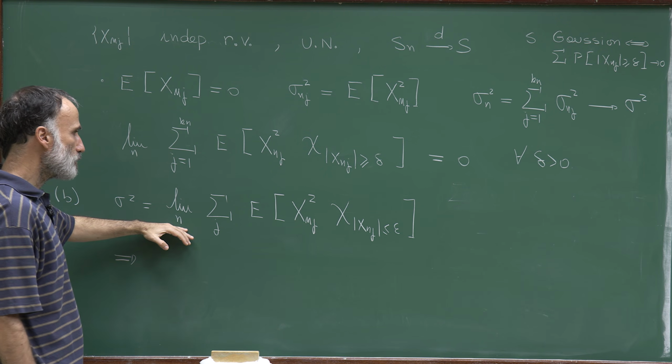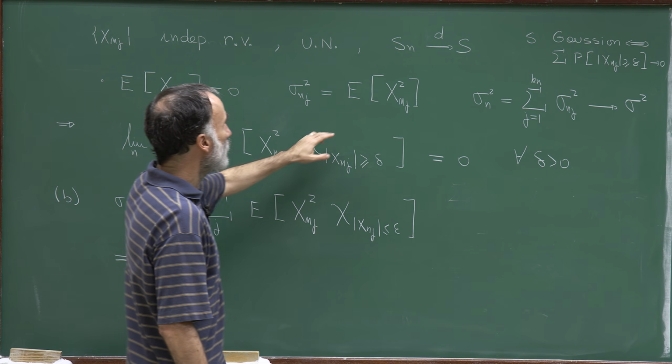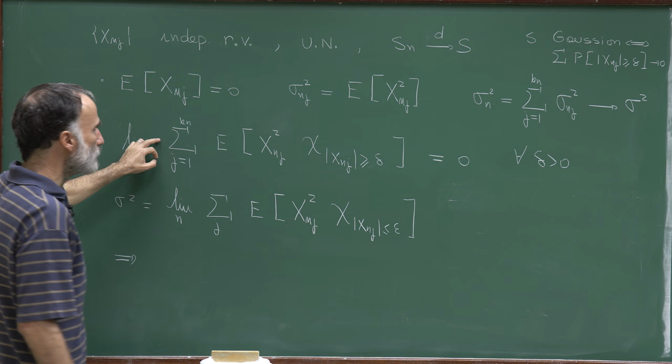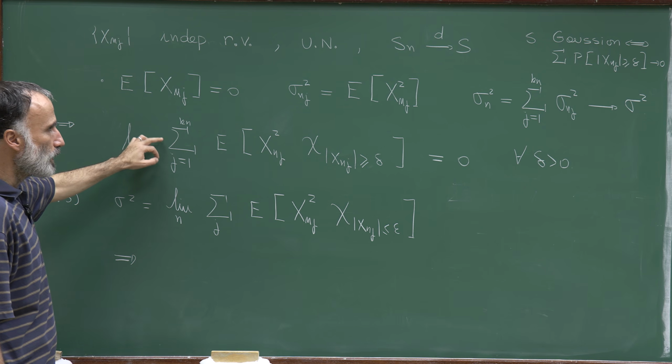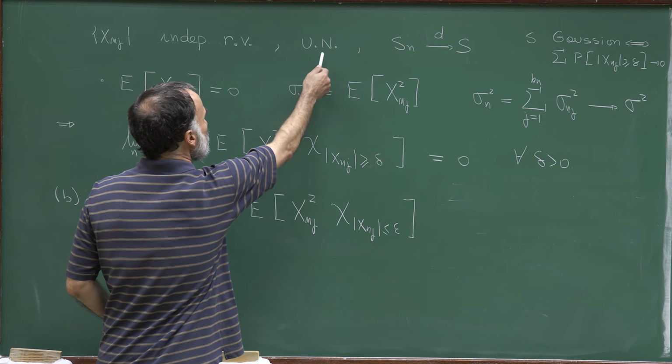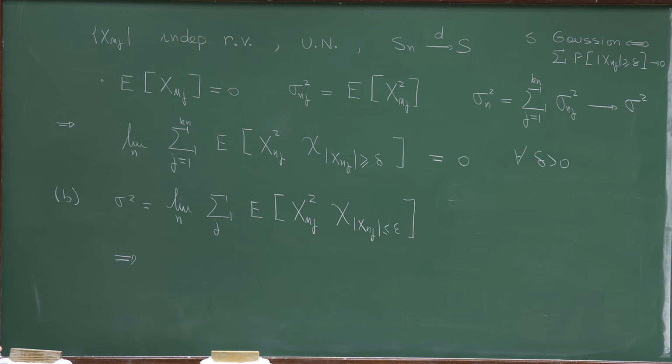Since this sum is converging to sigma square and this sum is converging to sigma square, it follows that this sum is converging to 0. And this proves Lindeberg's condition from our analysis of convergence of uniformly negligible sequence of independent arrays.